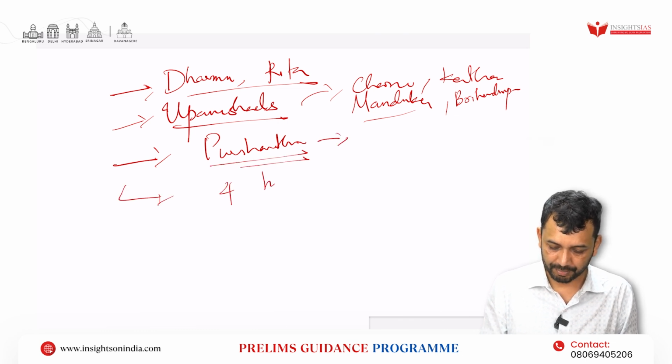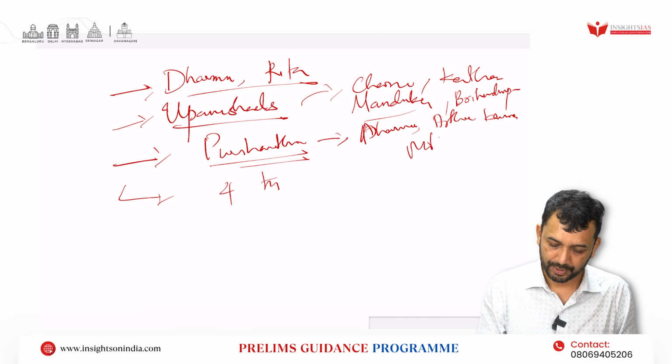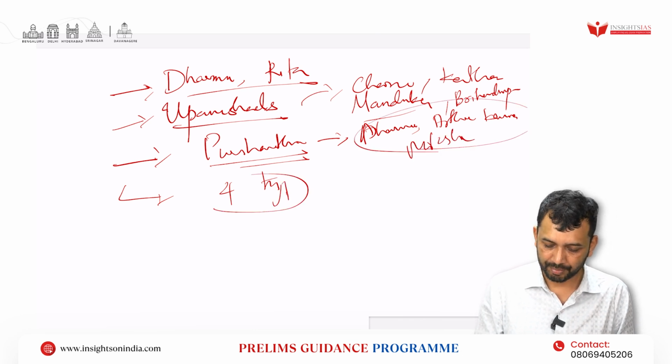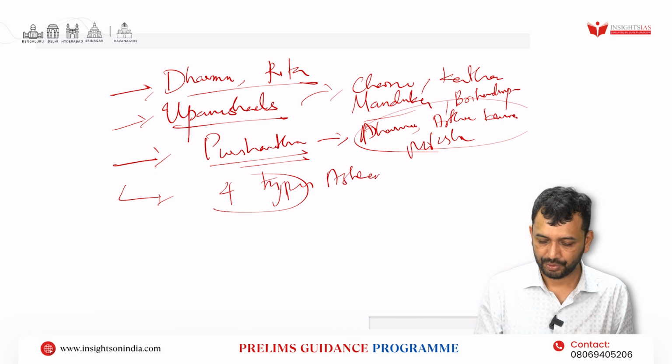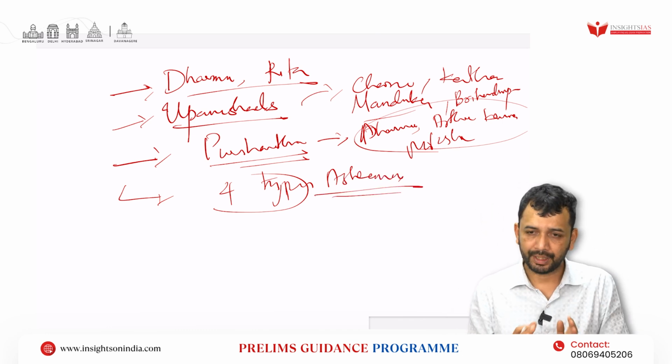Four types of ashrama. Here you can have Dharma, Artha, Kama, Moksha, right? Similarly, the basic meaning of it. Similarly, four types of ashramas you should be knowing, right? Like that, basically, you should have the broader understanding.